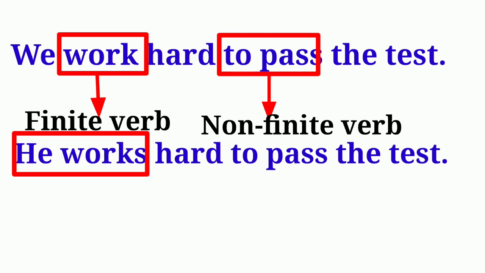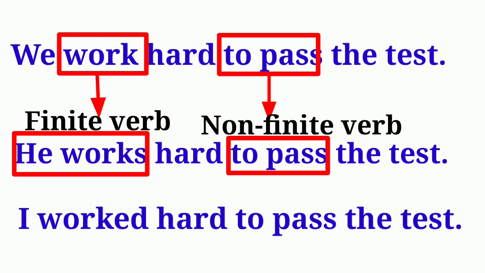This change in the form of finite verb is clearly noticeable here, but in both the sentences, there is no change in the form of the verb to pass. It remains same or unchanged. Therefore, to pass is non-finite verb. Let us see one more example where finite verb changes its form and non-finite verb remains same even though we change the tense of the sentence.